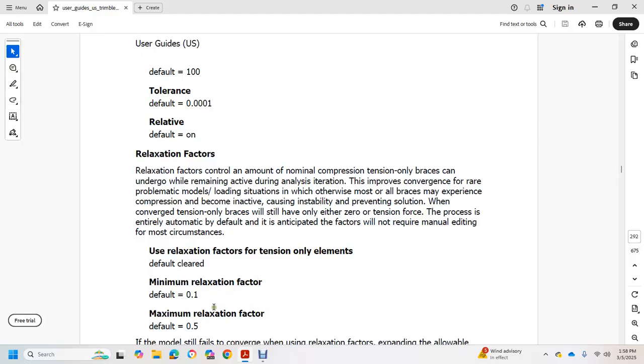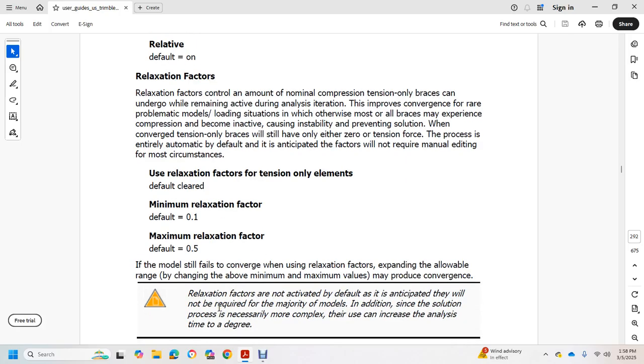relaxation factor a tenth, maximum relaxation factor 5/10. If the model still fails to converge, you can expand the allowable range by changing the maximum values, which may produce convergence. Relaxation factors are not activated by default, but it is anticipated they will not be required for the majority of models, since the solution process has more complexity and can increase the analysis time to a degree.